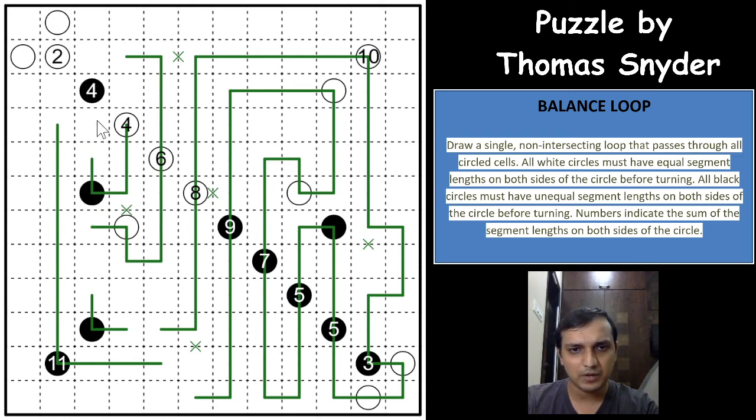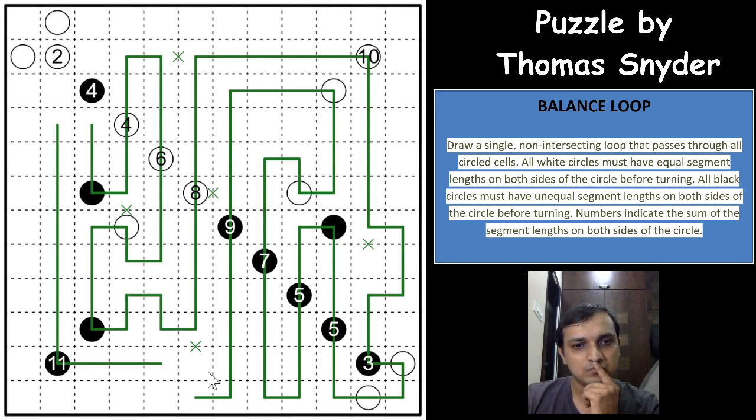So this has to go up, again go up, and for the 4 the other side will have this way, and this will come down and connect here, and this cannot connect. Excellent. So if you connect both these segments, this black circle will have an equal number of loop segments, right? So this has to go up and connect, right?